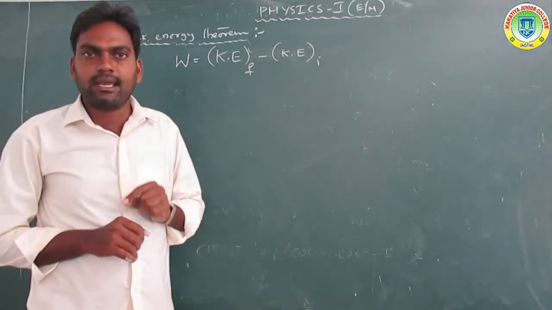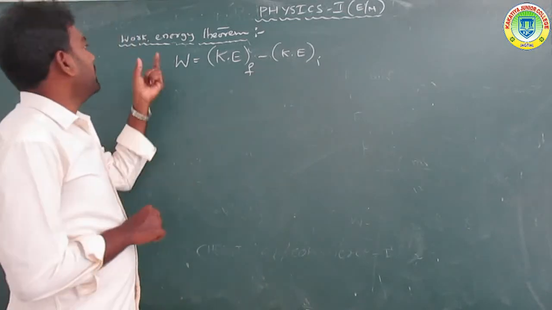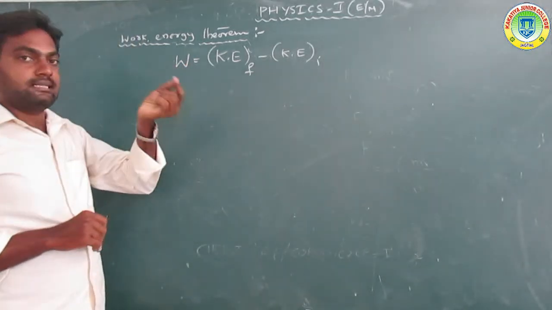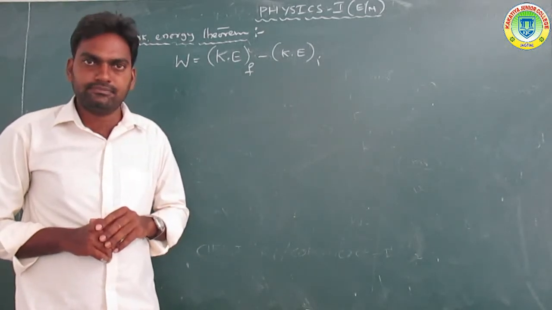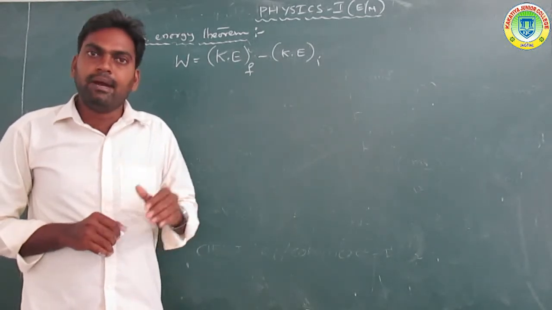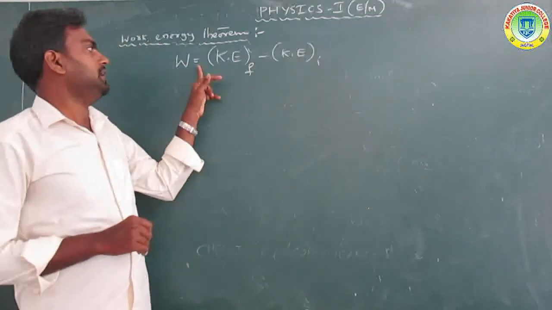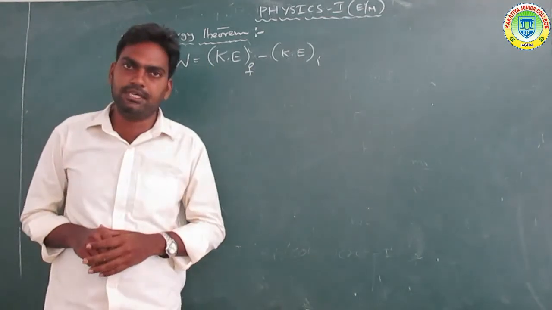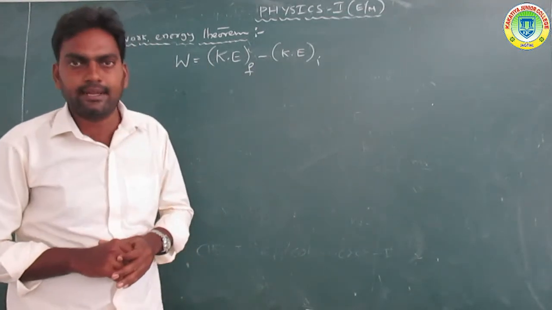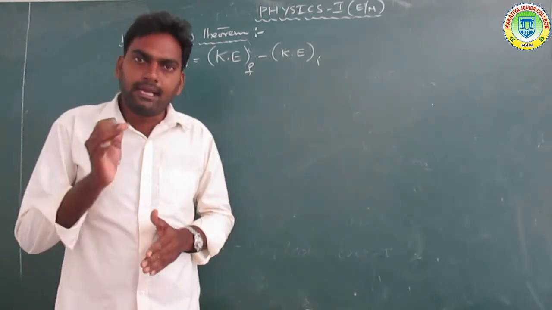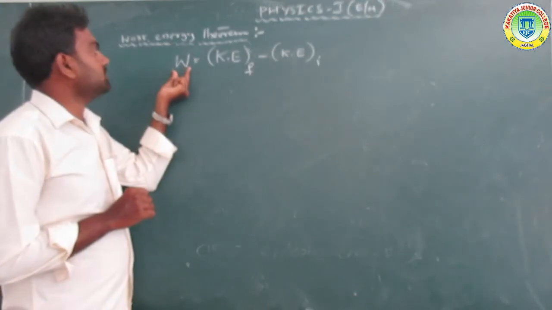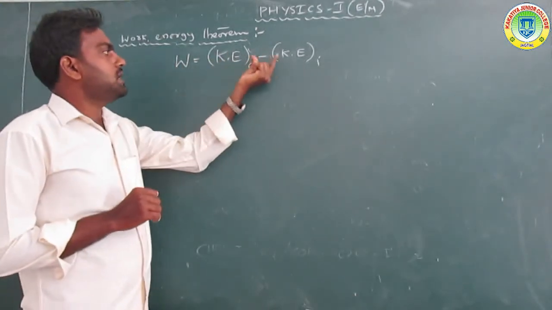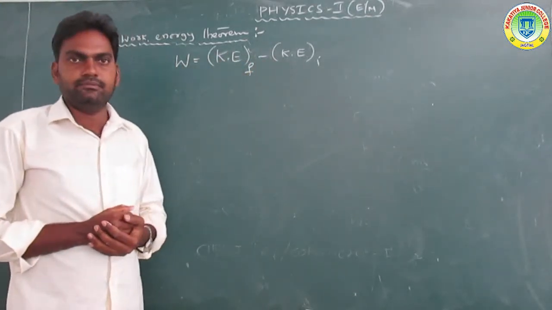So what is the work energy theorem? The work done by a resultant force is equal to the change in kinetic energy.